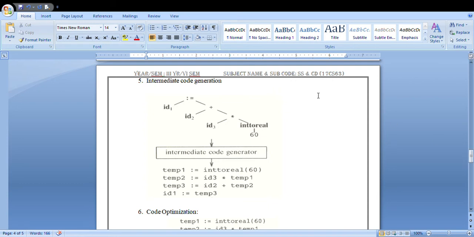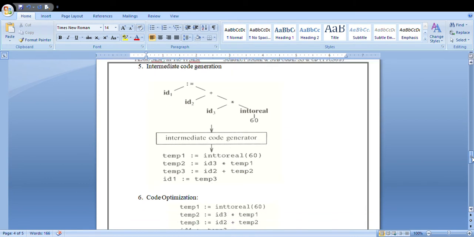What do you mean by intermediate code generator? Whatever input you have given in the form of a parse tree and a symbol table, whatever output you got from your syntax analyzer and the semantic analyzer, that will be an input for your intermediate code generator. And what happens in your intermediate code generator: for each and every identifier, it creates a temporary variable. You try to store that value in this temporary variable.